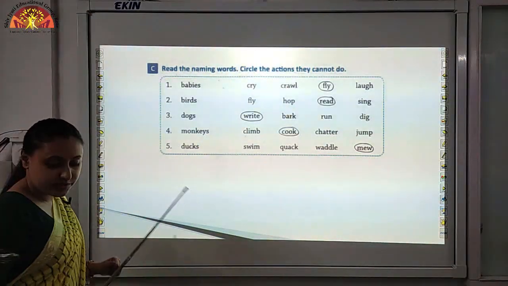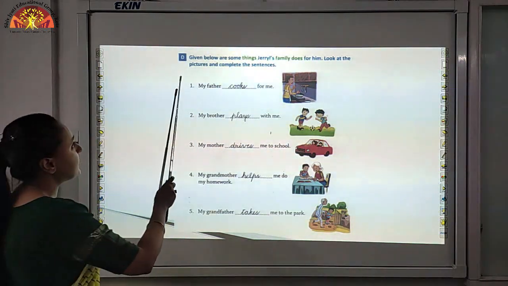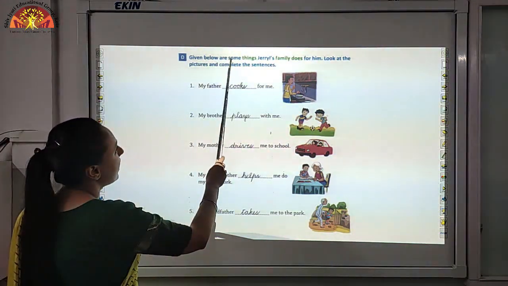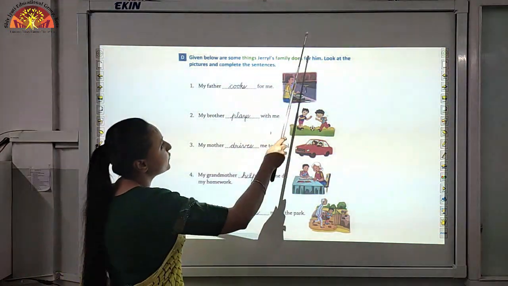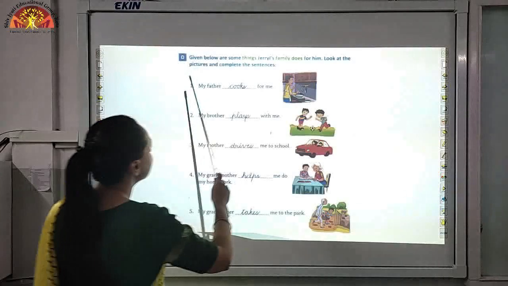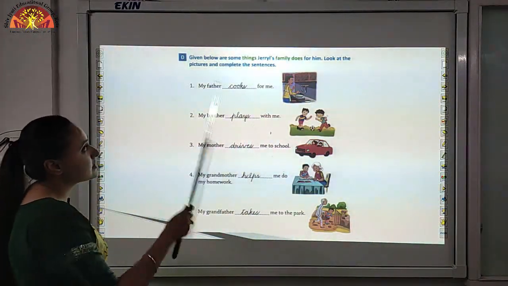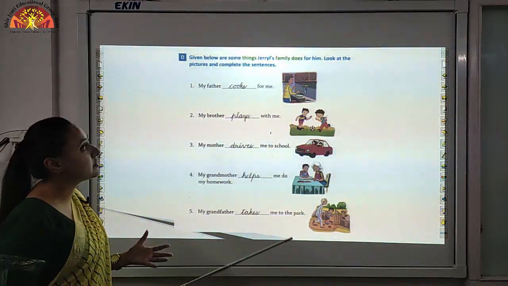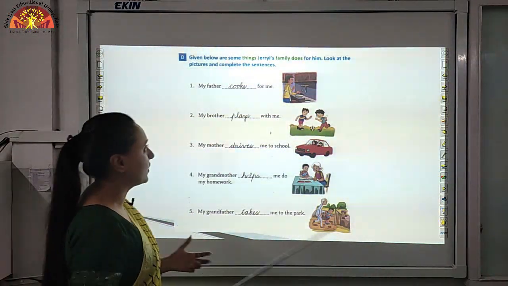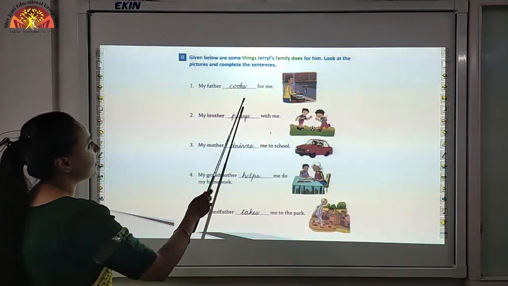Okay, children, now we will move to our next question, question number D. Given below are some things Gerald's family does for him. Look at the picture and complete the sentences. So children, here are some things that Gerald's, a name of a person, family does for him. Okay. So let us start with number 1, my father dash for me.